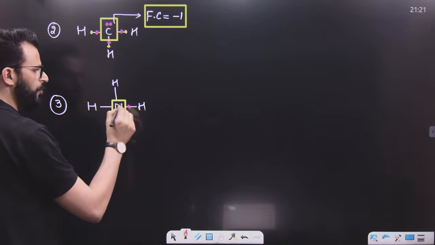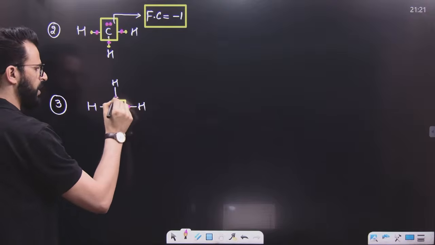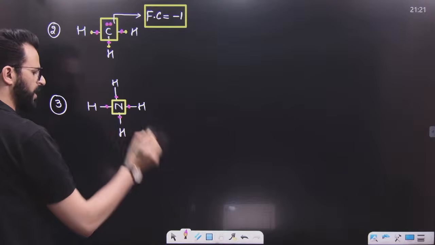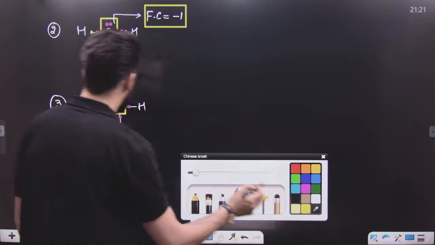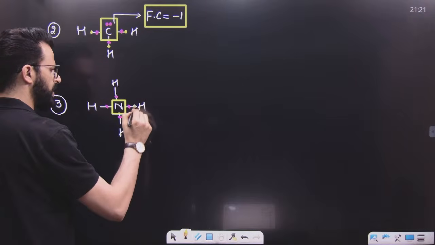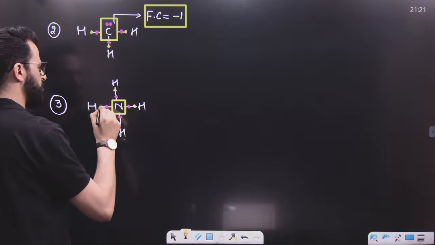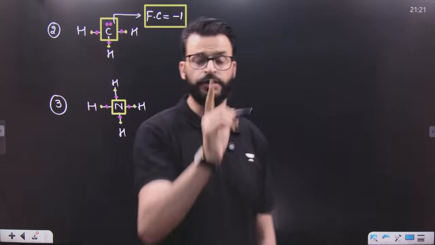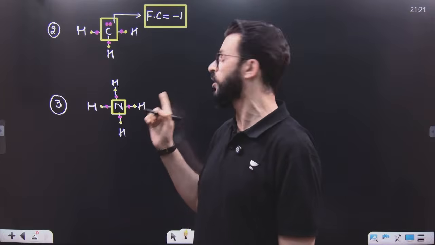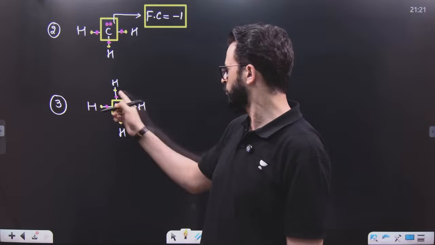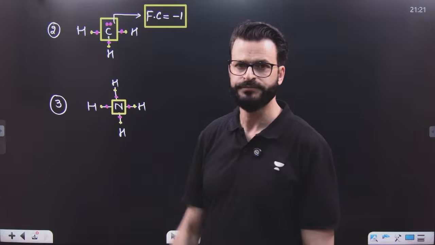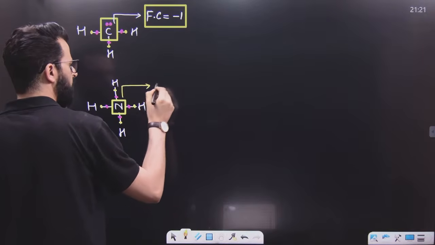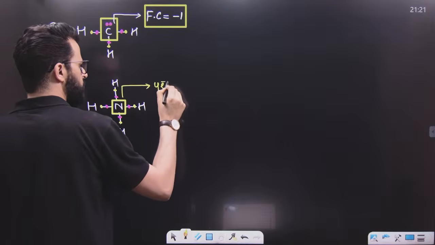Let us suppose 1 electron is of nitrogen and another electron is of hydrogen in each bond, because we know every bond is made up of 2 electrons. Now, you have to count the number of electrons of nitrogen only. Count 1, 2, 3 and 4. So this nitrogen contains 4 electrons.